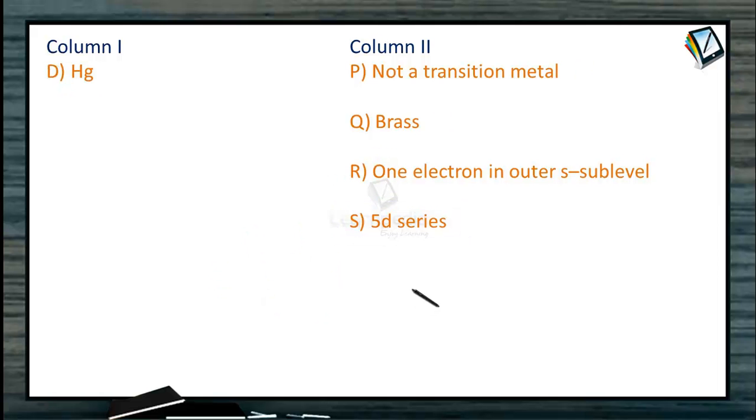Then mercury. Definitely this is not a transition metal, along with zinc and cadmium. Nowhere related to brass. And it has 2 electrons in the outermost s sublevel. And this definitely belongs to 5d series, because zinc belongs to 3d series, cadmium belongs to 4d series, and mercury belongs to 5d series.